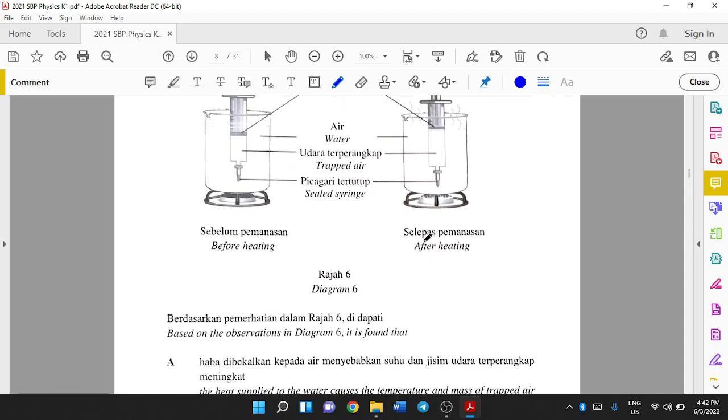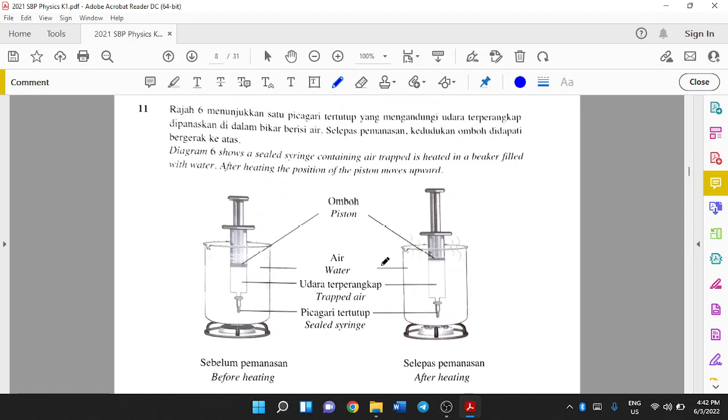So this is the concept you need to know regarding the gas law. We have three gas laws. Let me show you, PVTM. This is mass. For your syllabus, your mass is always kept constant. P refers to pressure, V is the volume, T is the temperature. Remember, your temperature is in unit Kelvin.